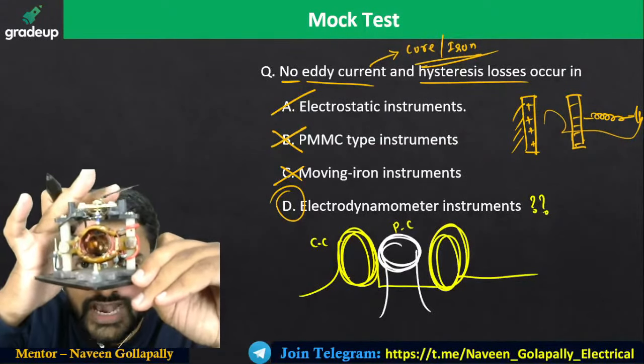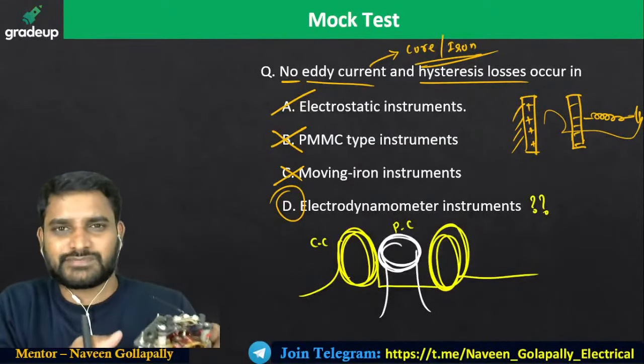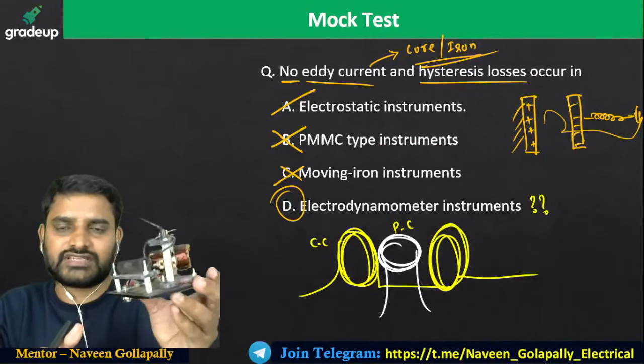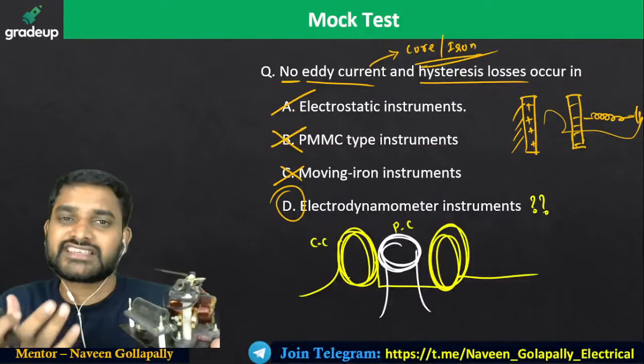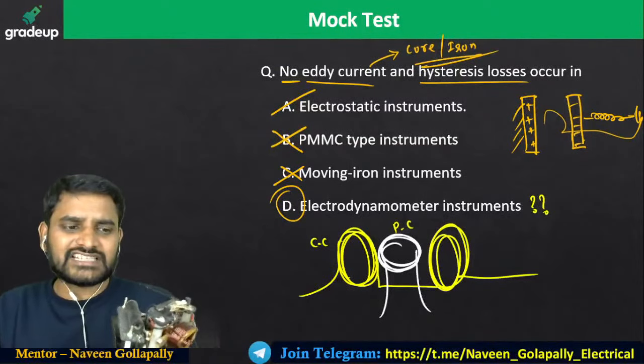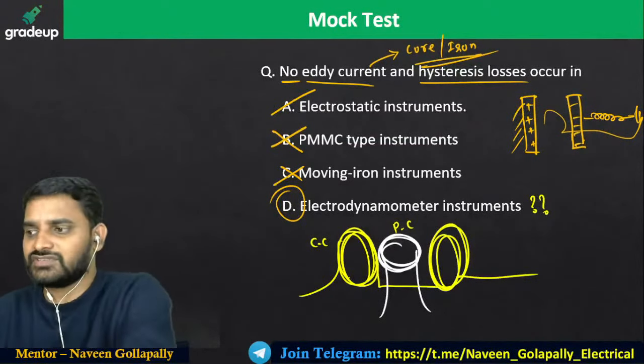There is no iron piece at all. There is a supporting structure of plastic material, but you do not have any iron piece in this instrument, whether on the mobile body or the fixed body. So definitely there is no chance of getting hysteresis and eddy current losses even in the electrodynamometer type instrument.